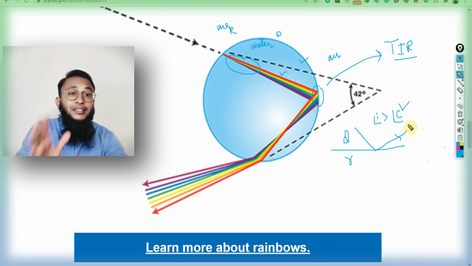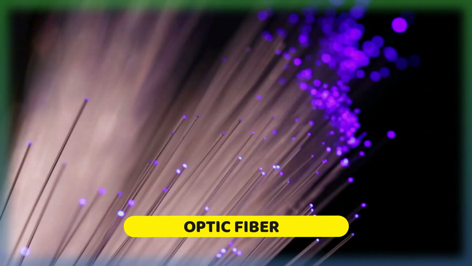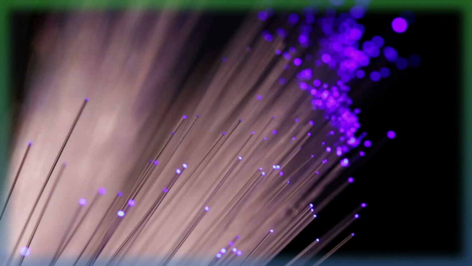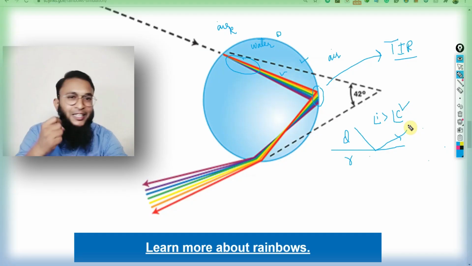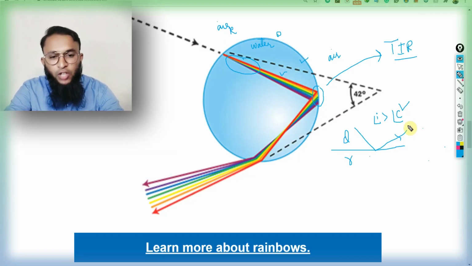Just like what happens in a diamond. Diamond shines a lot due to total internal reflection. And there are many other applications of total internal reflection, like optical cable, which generally transmits communication signals very fast because the light traveling undergoes total internal reflection again and again. Let's come back to the topic.